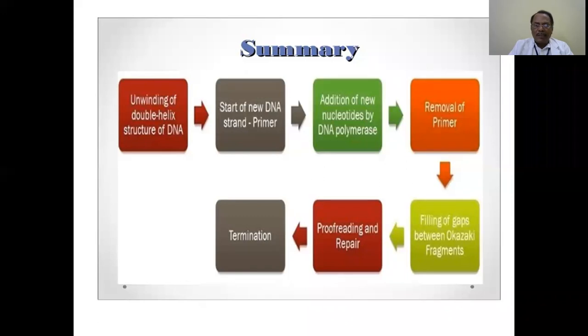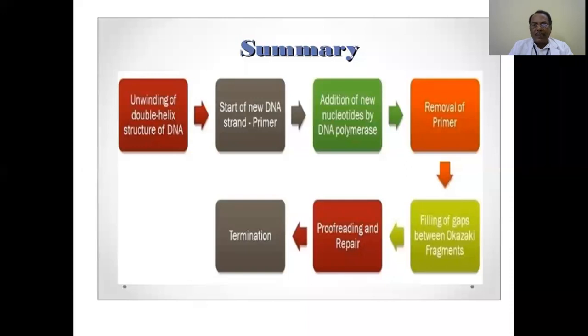Occasionally, a mis-synthesis occurs. So they identify it immediately, cut it, remove it, and a new base is replaced. Whenever this process is altered, there can be genetic material alteration, a gene alteration. There can be occasionally silent alterations, or if it is an important point in the gene, then there is going to be genetic disease.